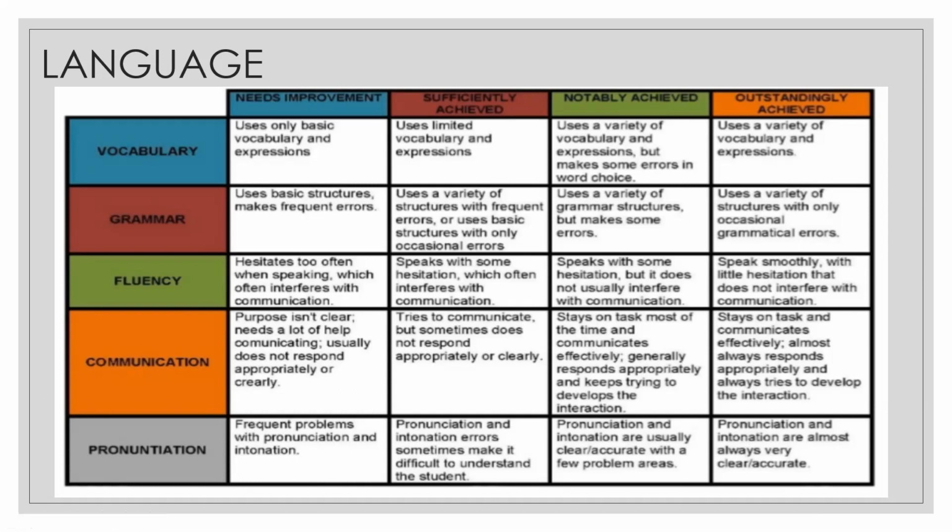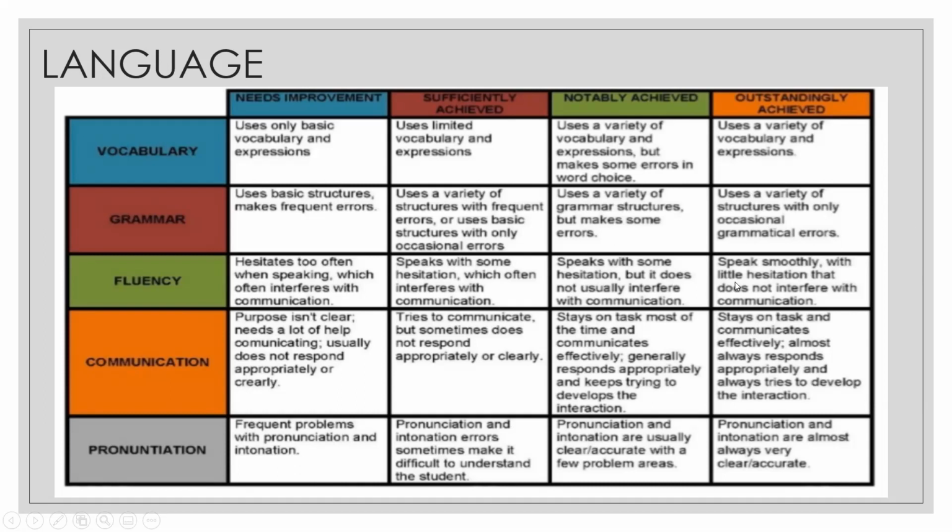For grammar, if you're giving a star, you can say uses a variety of structures with only occasional grammatical errors. So that is a star. And if you want to give it as a wish, you can say uses a variety of grammatical structures, but makes a number of errors which can be corrected.